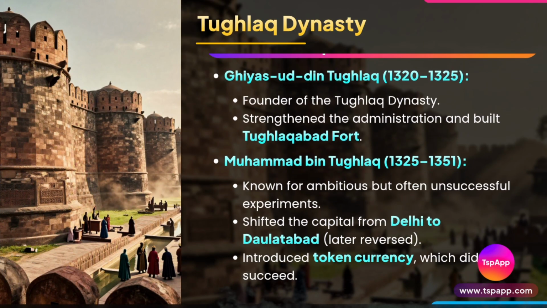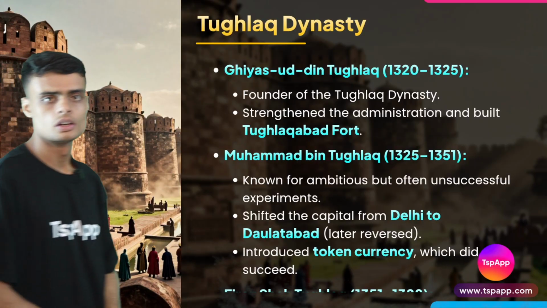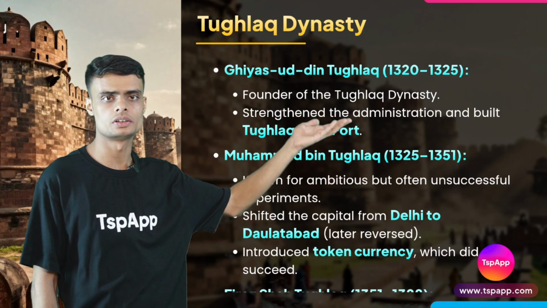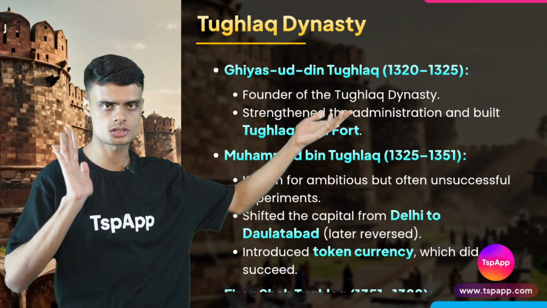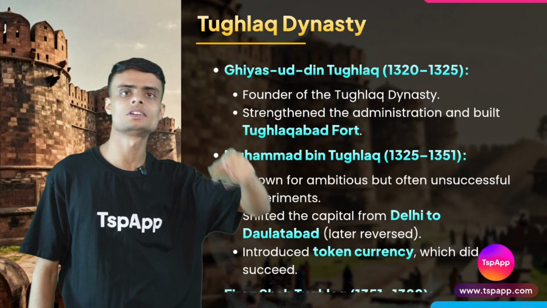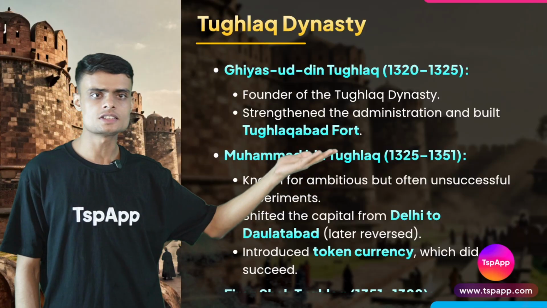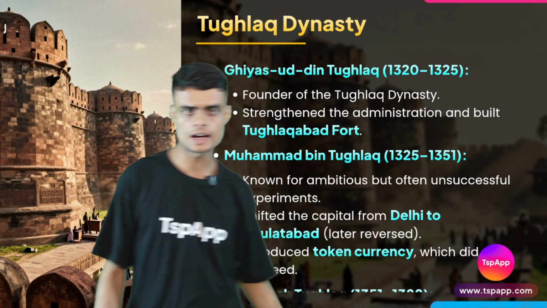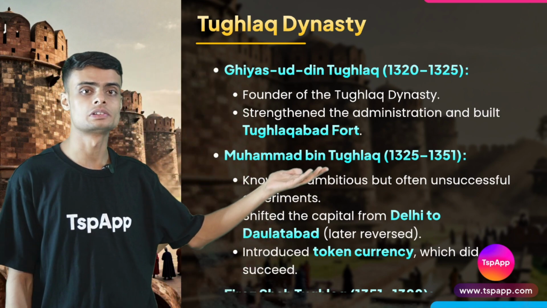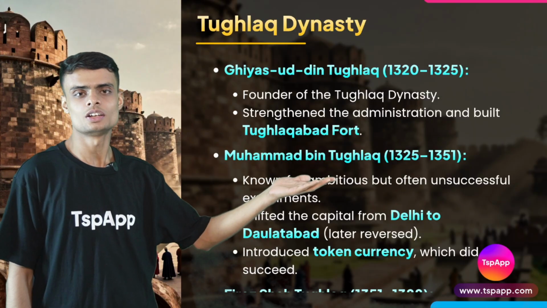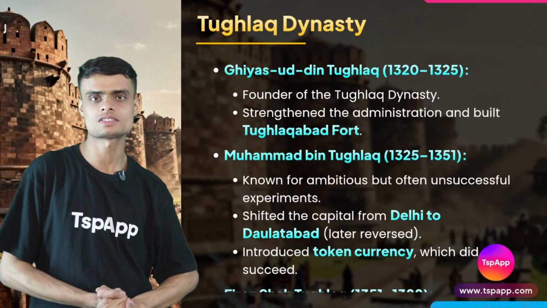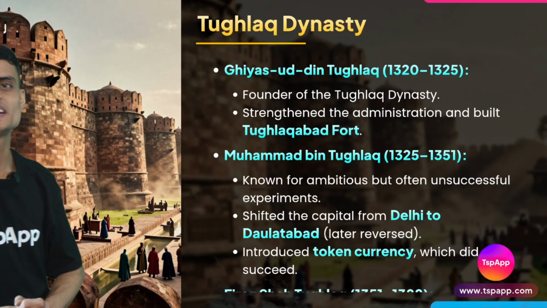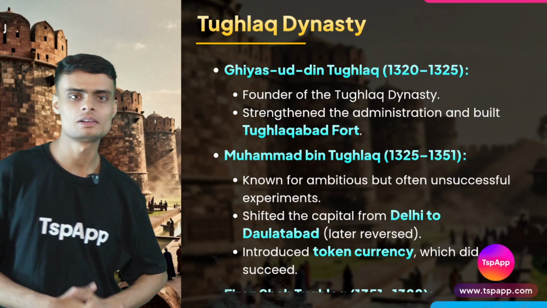Let's see what are the names of the rulers who were famous. First, we have Ghiyasuddin Tughlaq. He was the founder, the first ruler of the Tughlaq dynasty. He came after the Khiljis. Okay, he built the Tughlaqabad fort, as you can see in the picture, and after him came Muhammad bin Tughlaq. Now this person was very famous, and we try to mock him with different names. We will study why in the next slide.